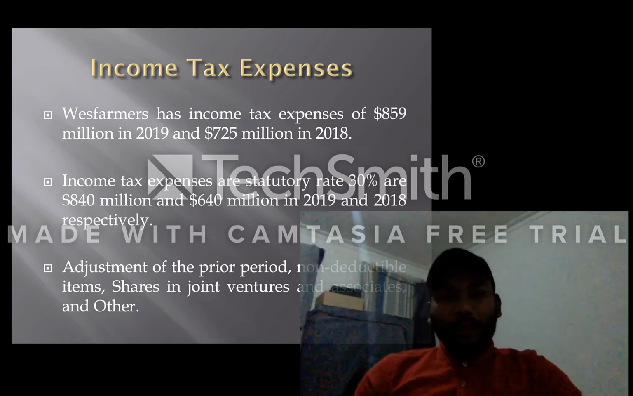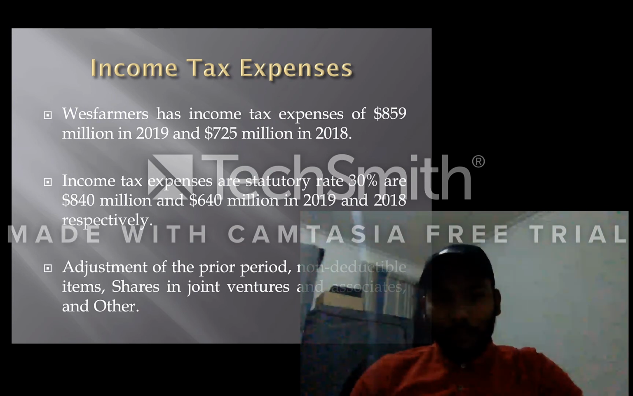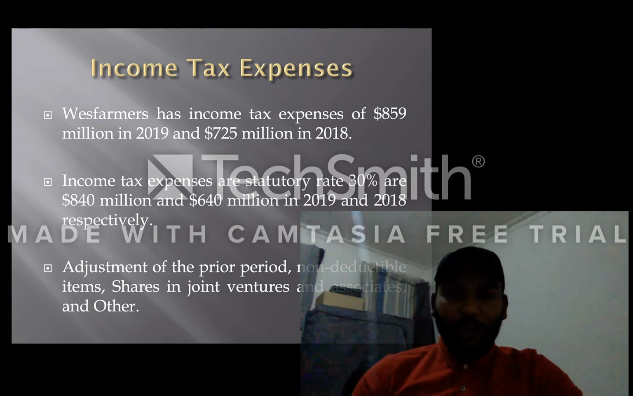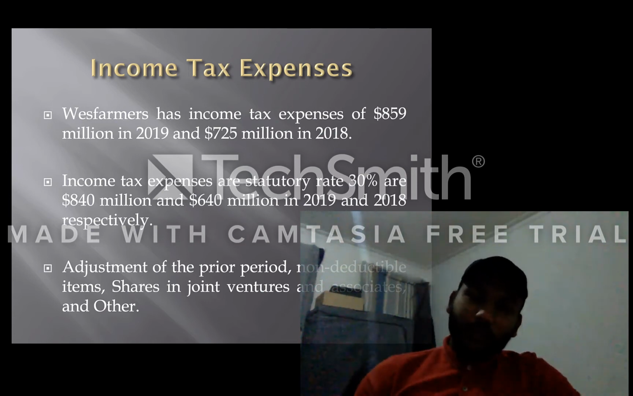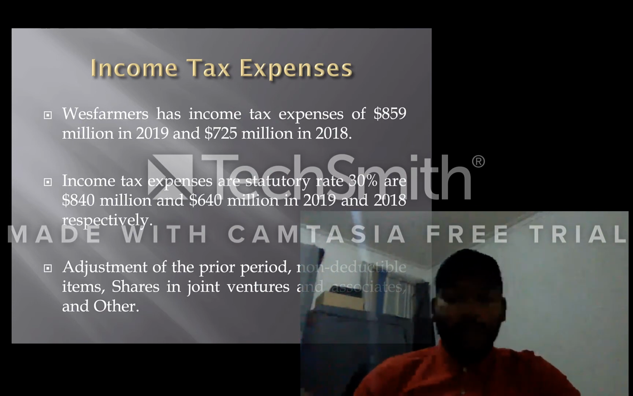Anyway, income tax expense at the statutory rate of 30% is 840 million and 640 million in 2019 and 2018 respectively. Adjustments of the prior period are non-deductible items, share of joint ventures, associates and others.